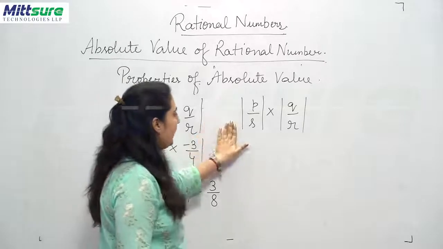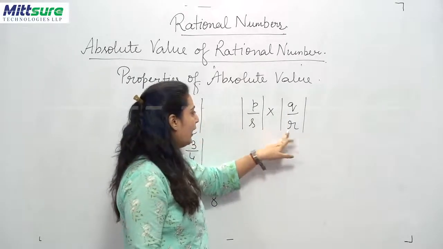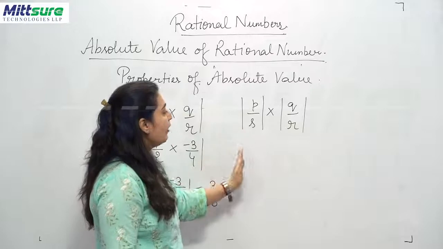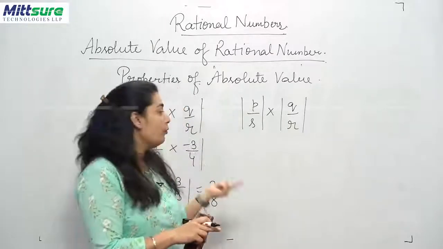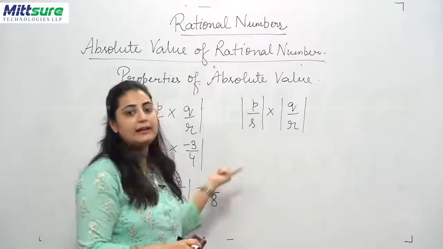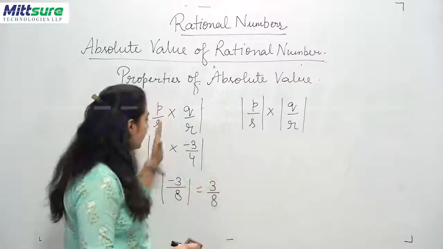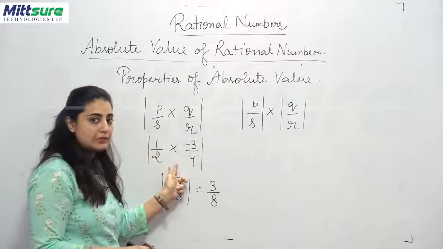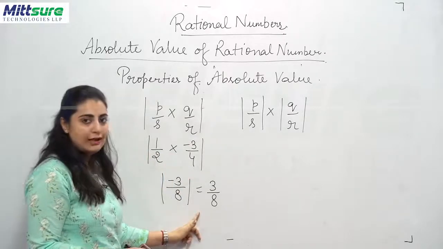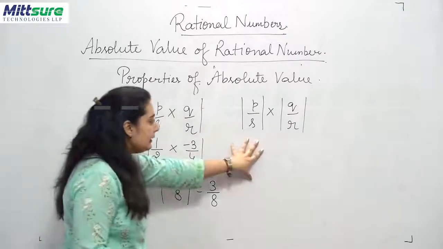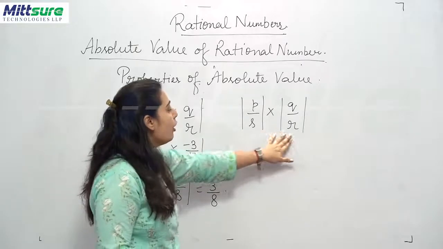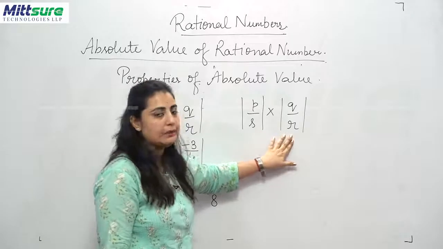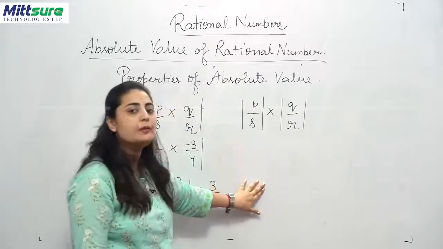Now P upon S multiplied by Q upon R. Here first the multiplication has been done, then the absolute value has been calculated. In the second process, firstly we will find out the absolute value of each of the following rational numbers, and then we will find their product.